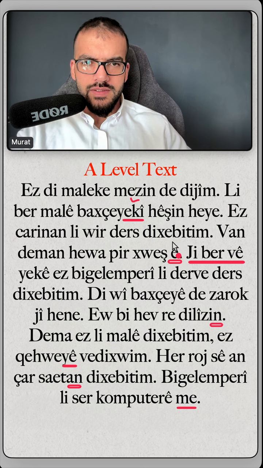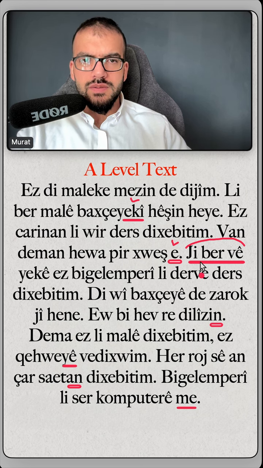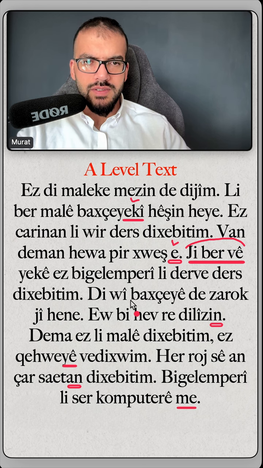The other one is this suffix, this one for saying it is. Hewa pir xweş e. Weather is very nice. Another one is a conjunction. It says ji ber vê and it means because. Sometimes we say also ji ber vê yekê. It also means because.